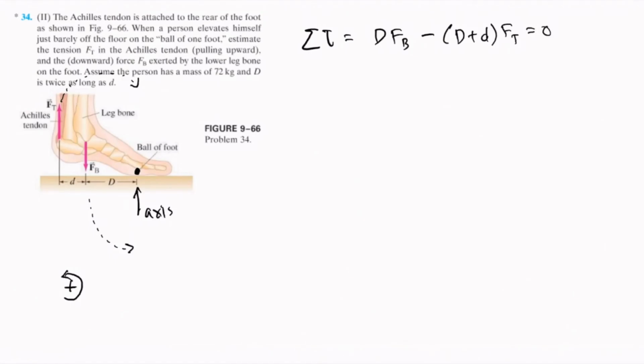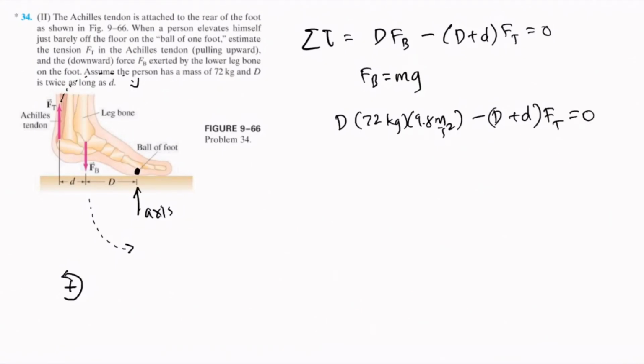Now what is Fb? The downward force Fb exerted by the lower leg bone on the foot is the weight of the person. So Fb is equal to mg. So we have d times 72 kilograms times 9.8 meters per second squared minus D plus d times Ft equals 0.